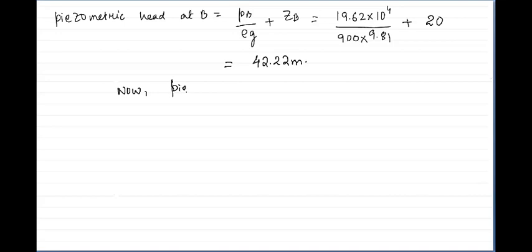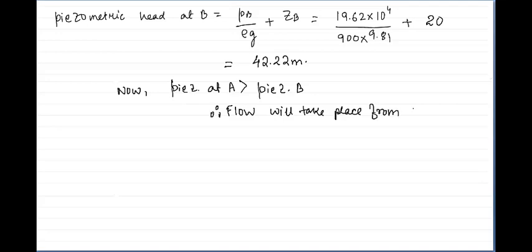Now since piezometric head at A is greater than piezometric head at B, therefore flow will take place from A to B. I hope this is clear. Now the next part of the question is to calculate the rate of flow.